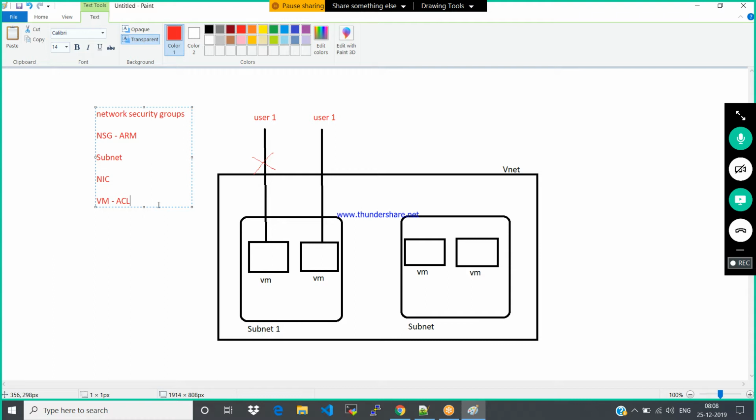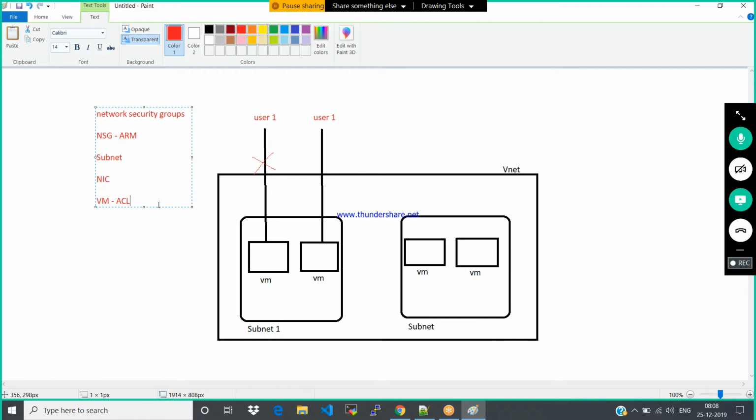So totally three types. You can associate your network security group at three levels: subnet, NIC level and virtual machine level. Based on your requirement, you have to choose where you would like to allow or deny the network traffic by associating at multiple levels. Clear?